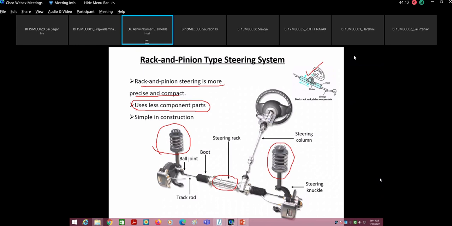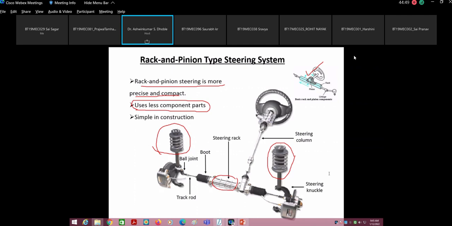Okay, the simple design, that is okay, Saurabh. It is already said that it is simple. The line which is written, the commercial people will see this line: uses fewer component parts. Because as you increase the number of parts, the first thing is the cost of component manufacturing will be more. As a result, you cannot reduce the cost of the vehicle. Likewise, if you reduce the number of components used in the vehicle, you automatically save cost, and the overall cost of the vehicle can be reduced.